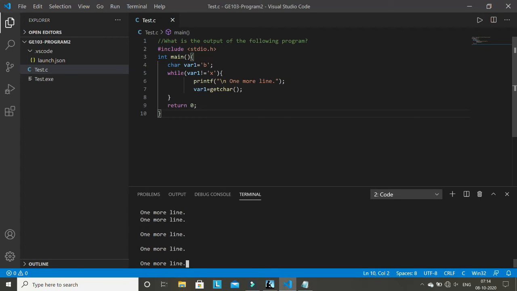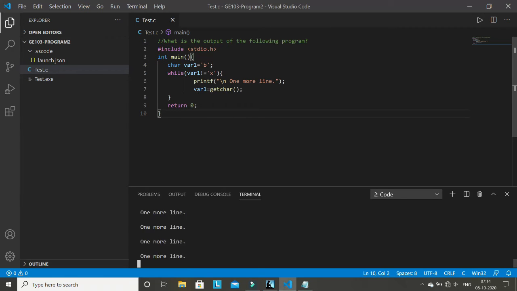See, only one. So why? Because when I am pressing enter, enter is also a character, right? It is a new line character, and it is not X. So every time it executes one more line, and then it waits for you to enter a character. When you press enter, it is also a character, the new line character. So it is repeating again, and your program will never end until you end it yourself.